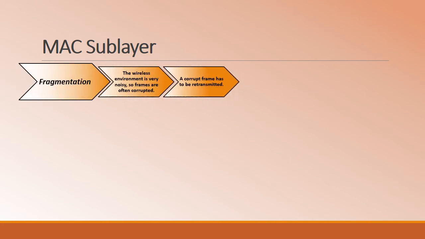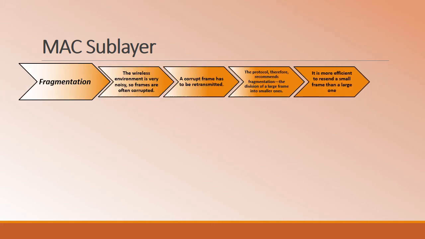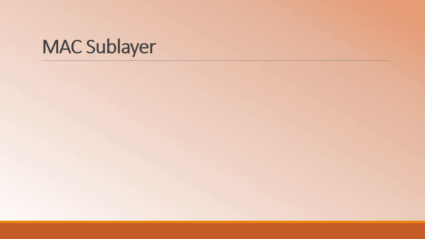So the protocol recommends fragmentation, where larger frames can be divided into smaller ones. Thus it becomes more efficient to resend the smaller frames rather than sending the larger frames. So fragmentation plays an important role.